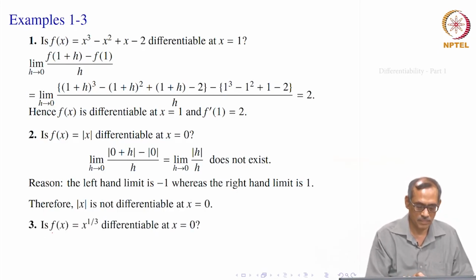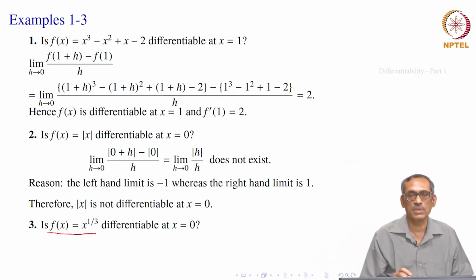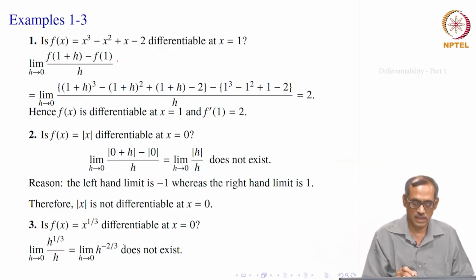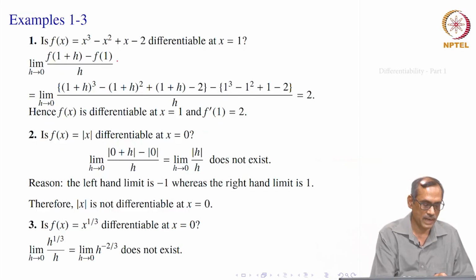Let us take the third problem. Here f of x is given as x to the power 1 by 3. Question is whether this is differentiable at x equal to 0. Again, we would take the ratio. So, ratio is f of (0 plus h), which is h to the power 1 by 3, divided by h. So, that is h to the power minus 2 by 3. Again, this limit does not exist, it is in the form 1 by h power, so it will blow up. So, the limit does not exist. Therefore, this function is not differentiable at x equal to 0.